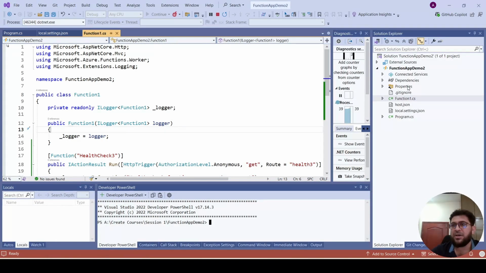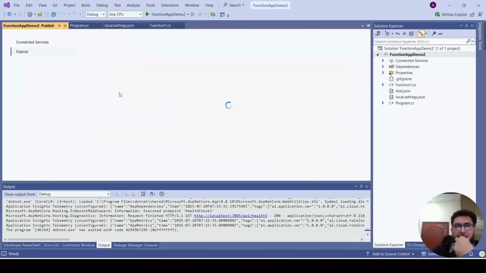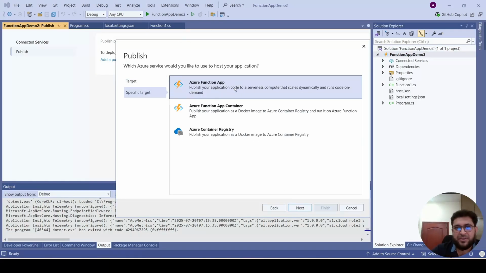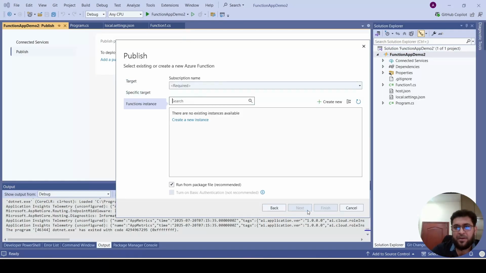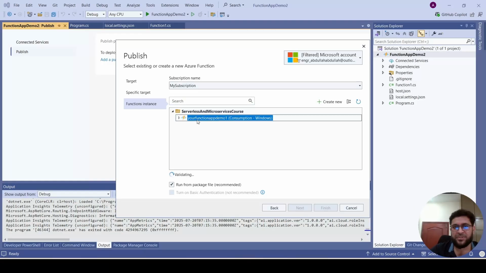To publish this to Azure, we will right-click and publish. Okay, so you will select Azure. Next, you will select Azure Function App. Once you select, you will see the Azure resources in your subscription. You can see here, this is our Azure function app demo, which I created initially.